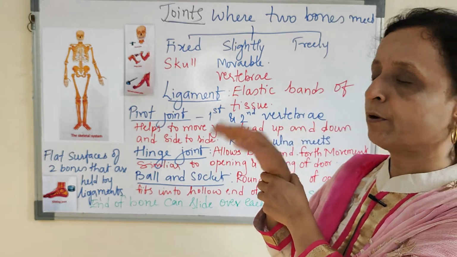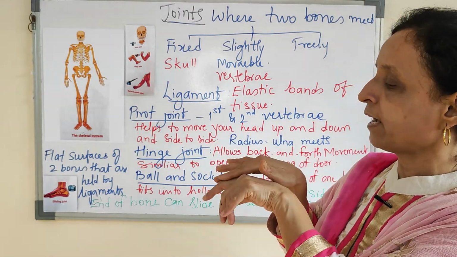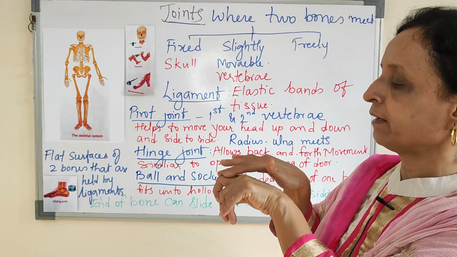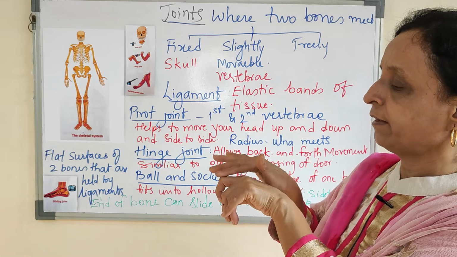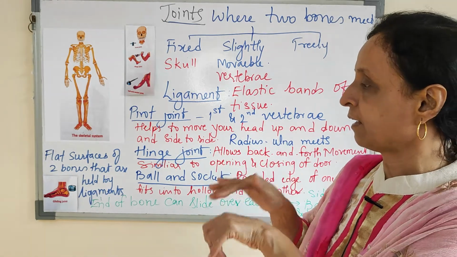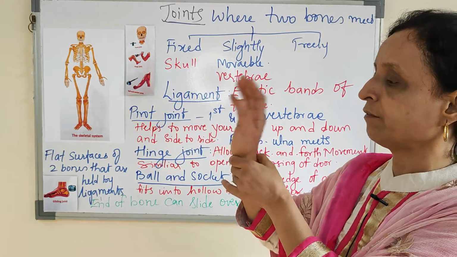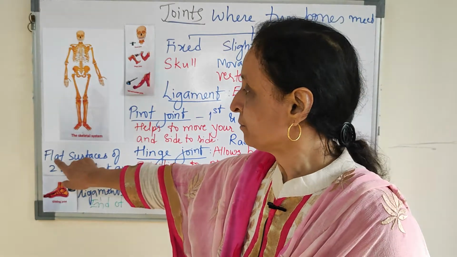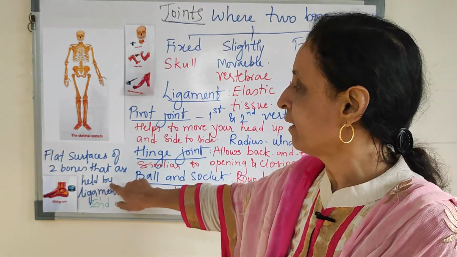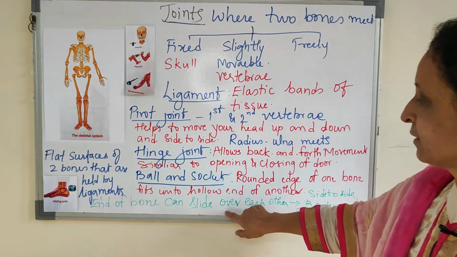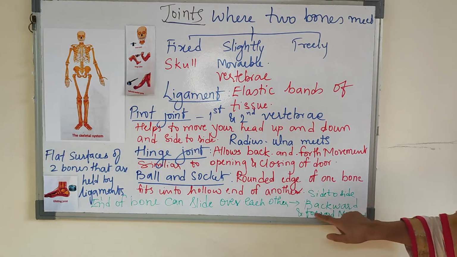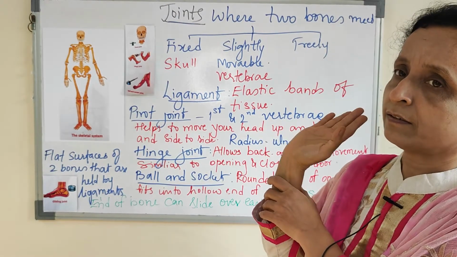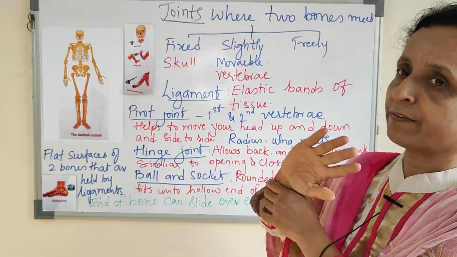You can move because the bones are attached to the other bone, and they can glide. You can go ahead, they can come behind. So that's the gliding joint which is present in the wrist here and the ankle in the leg. Flat surfaces of two bones are held by ligaments. The ends of the bones can slide over each other, side to side, backward and forward movement. So this is how the gliding movement takes place.